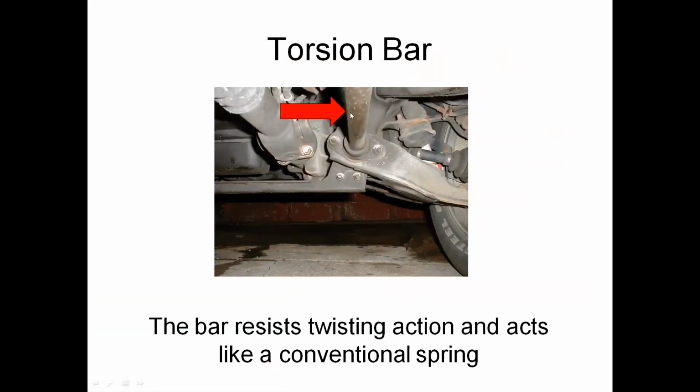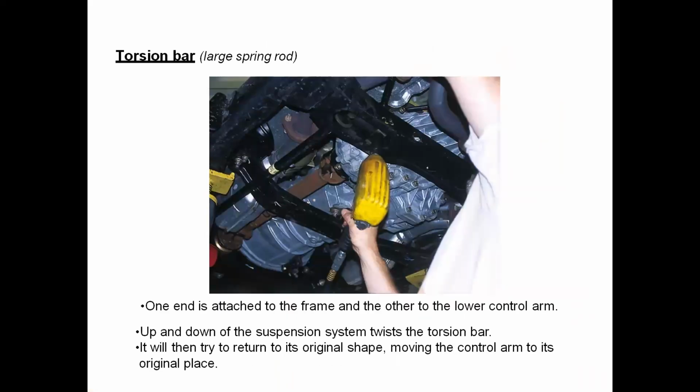This is the torsion bar. The bar resists twisting action and acts like a conventional spring. In this torsion bar, a twisting action movement occurs and it acts as a conventional spring. You can observe the torsion bar. It is a long spring rod.